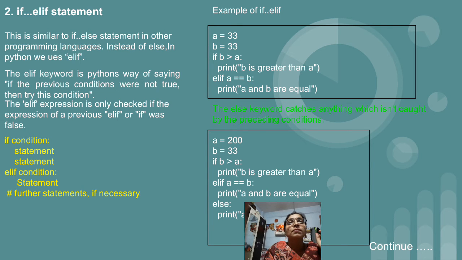So I have given the syntax: you will write the condition. If the condition is true, then the statements which are indented within if will get executed. Along with elif also we can use a condition. We have seen the else if statement, where we write the condition. So elif is similar to else if only. Okay, so with elif we will write the condition. It means if the first condition is false and you have one more condition to check, in that situation you will use the if elif statement.